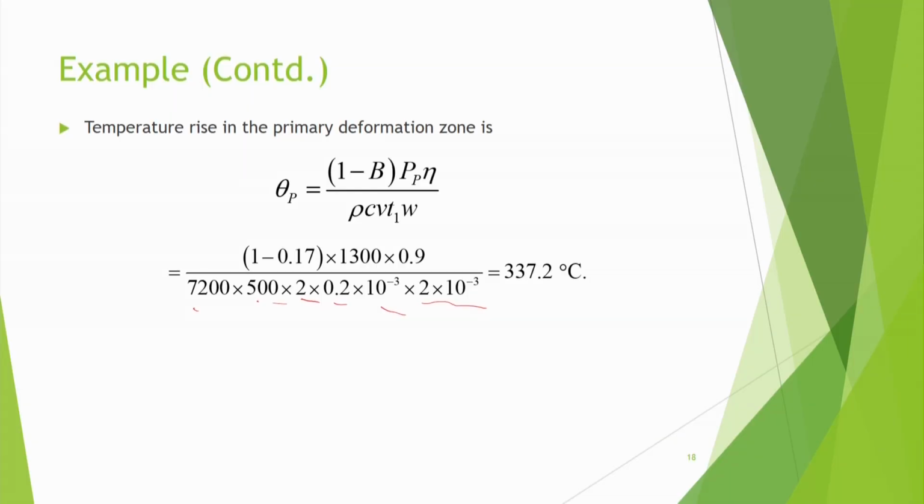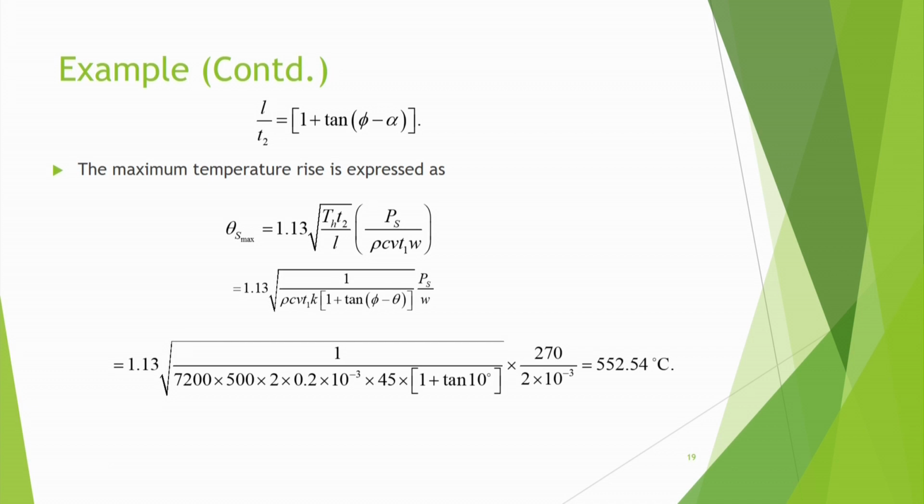That means this will be the temperature rise in the deformation zone, particularly on the chip side. That means chip has attained this high temperature, this temperature increase has taken place in the chip. Okay, so earlier temperature was, if it was 20 degree centigrade, then it has become 357.2 degree centigrade, because 337.2 degree centigrade is the temperature rise. And now we can find out the maximum temperature rise.